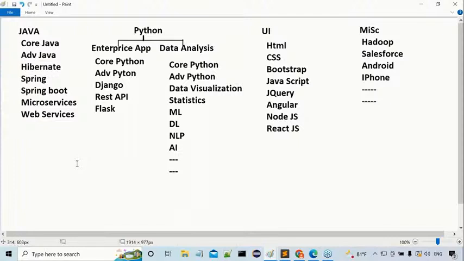But the opportunity level is only 30%. That means fewer jobs are available on the Python side. Of course, people are learning Python. Learning Python is different, and coming for enterprise application development is different. If you learn Python and come for enterprise application development, there we get only 30% of the jobs. But after learning Python, if you come to the data analysis side, this is called data science actually. If you come to the data science side, we will get nearly 100% of the jobs.